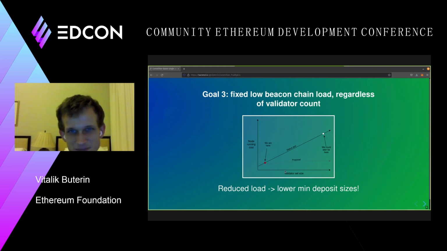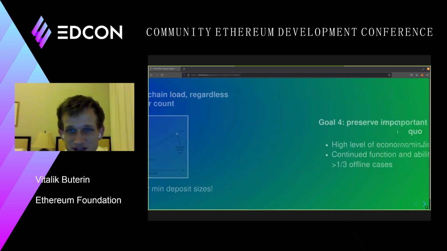In the proposal, because it's committee-based, because it's based on a randomly selected sample of validators, where the size of that committee is a fixed number, the chain does not become harder to validate if the validator set size increases, right? So there's a fairly simple maximum, and whatever the validator set size is, the node running cost is going to be about the same. So the proposal basically means that the cost of running a node is going to be lower, and more predictable. So that's goal 3.